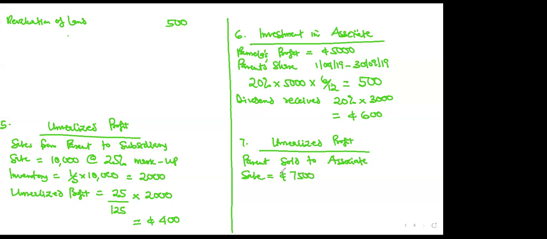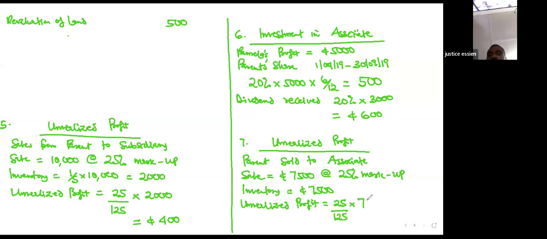And then they say what? All of which were in inventory. So it means that the inventory is the whole 7.5. And it says that as at 30th September, Now Limited charged 25% markup on cost. So that one too, the unrealized profit, again, the same thing. Since it's a markup, it will be 25 over what? 125 times 7,500.